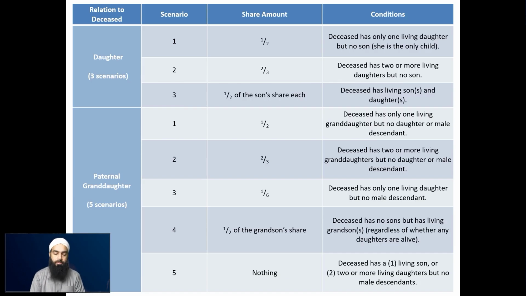So like this. Inshallah, when we do the examples, this will become a little clearer. But these are the 3 scenarios that the daughter has. Next, we move on to the paternal granddaughter.